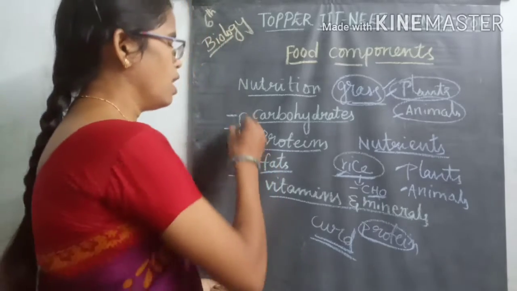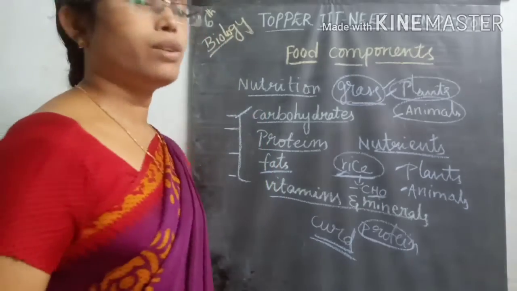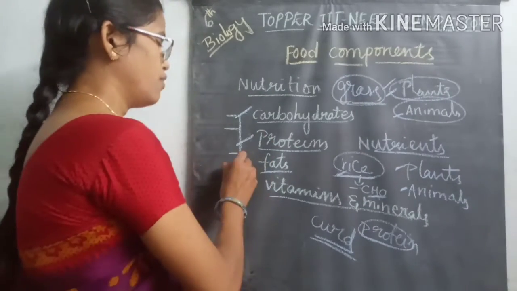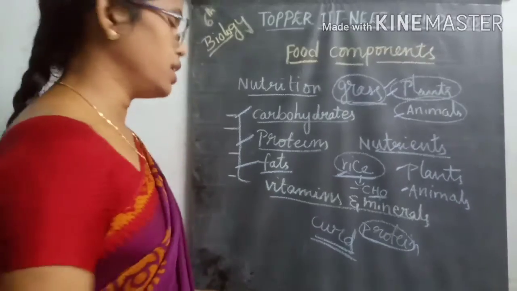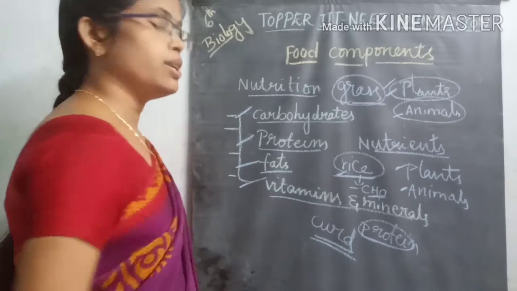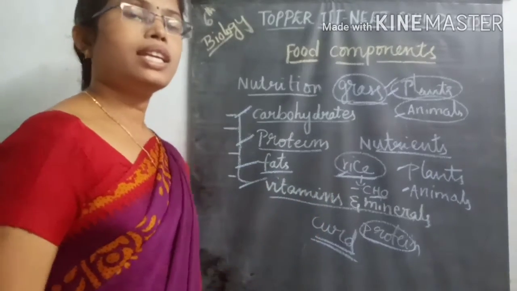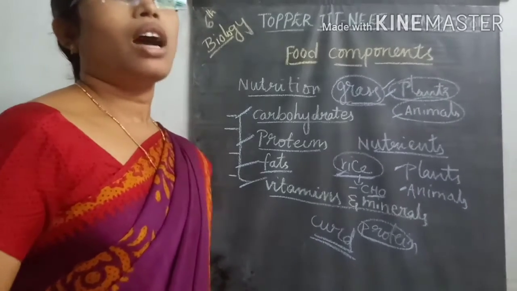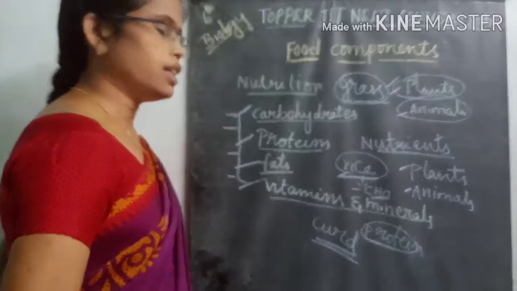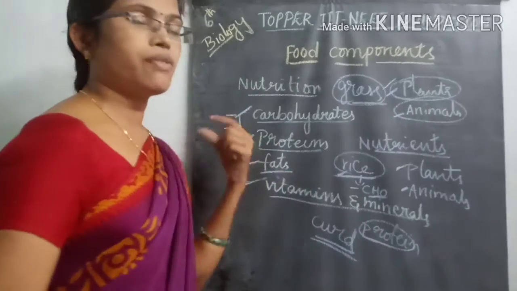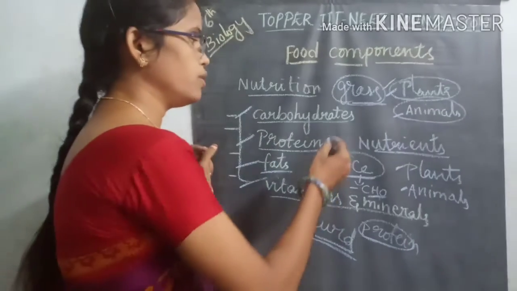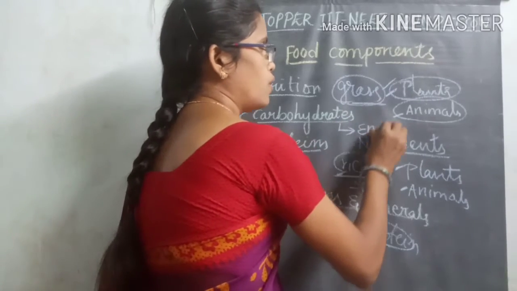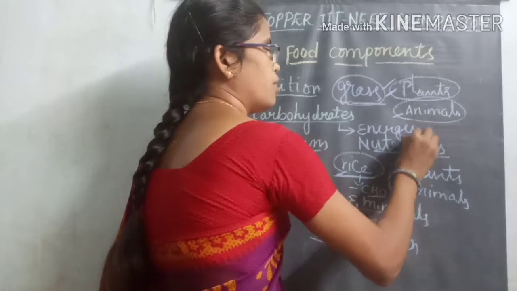We are eating carbohydrate source containing food materials, proteinaceous source containing food materials, fat materials we are also taking, and vitamins and minerals are also taken as food materials. So then coming to the carbohydrates, in those different varieties of nutrients, some of the food materials give only some amount for that.